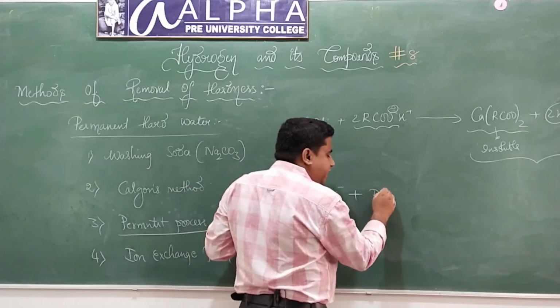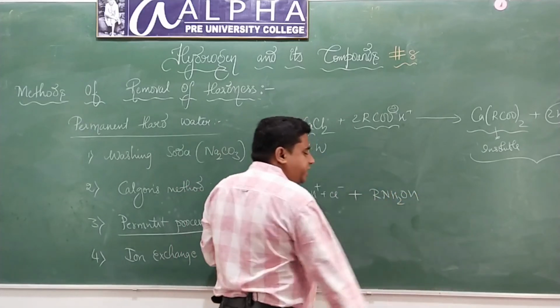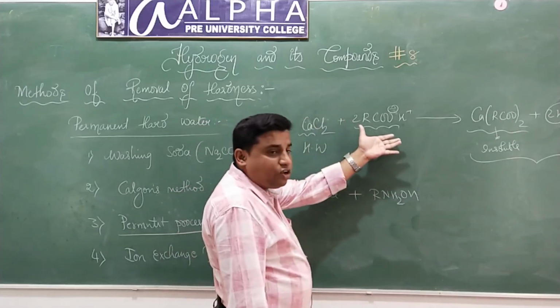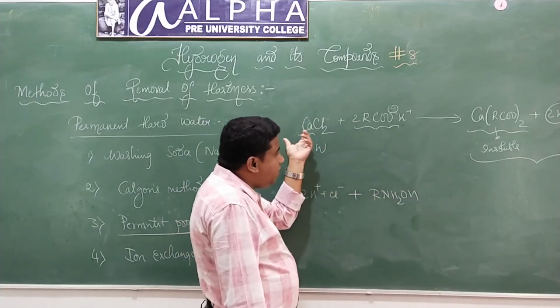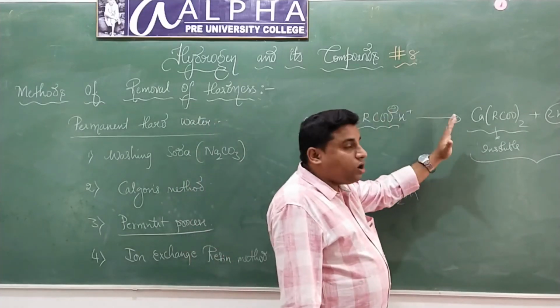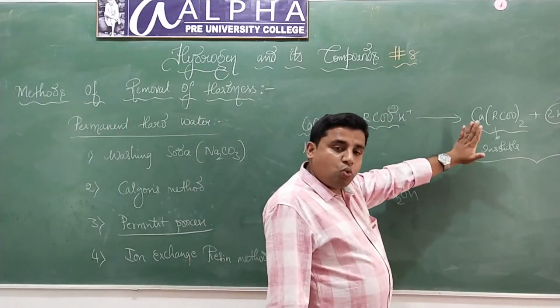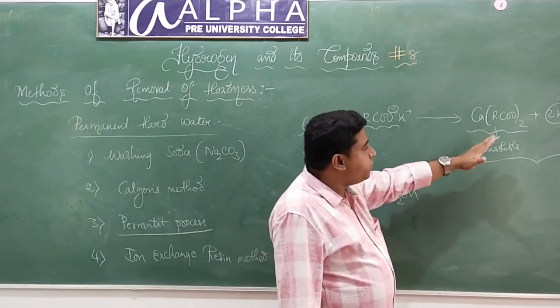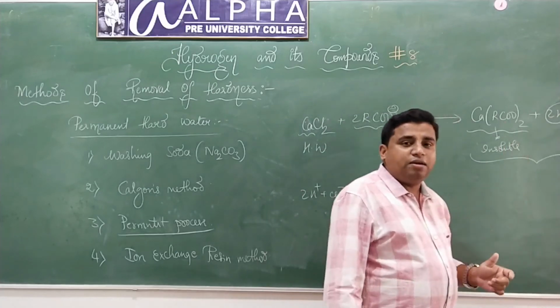What was that anionic exchange resin? RNH2OH, isn't it? So first we have passed the hard water through cationic exchange resin. All the calcium ions and magnesium ions have exchanged, and they form complexes. Now water is free from calcium ions and magnesium ions, but it is not fit for drinking because it contains H plus ions and Cl minus ions.